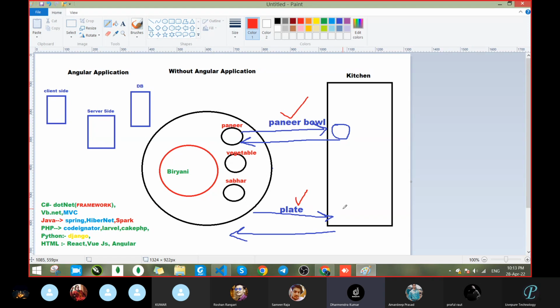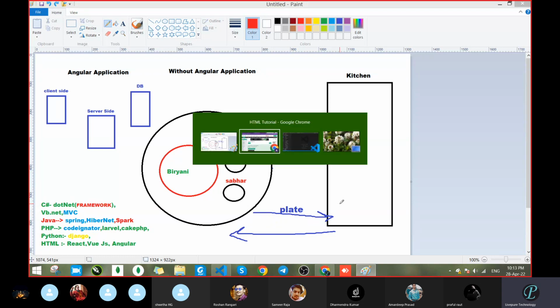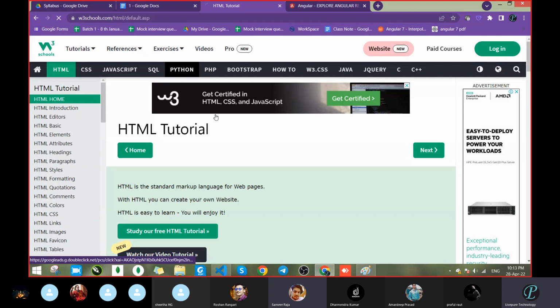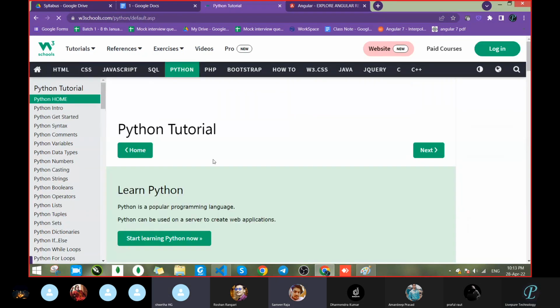Second one, sir. Okay. What about others? Server side also, sir. Server side, that's okay, but you have to compare this example with your W3Schools. Means first scenario, see, we had seen two scenarios. One, you want the paneer, you can take the paneer ball and go to the kitchen. Second, you can take the plate and go to the kitchen. So which scenario is happening when we request JavaScript or Bootstrap or HTML or Python? Plate, sir. Any tutorial? Plate scenario.